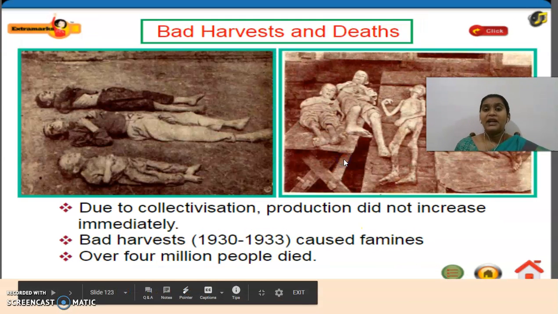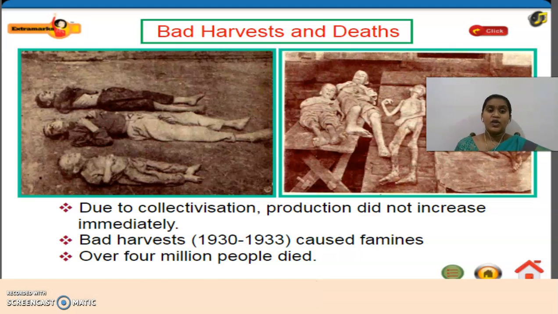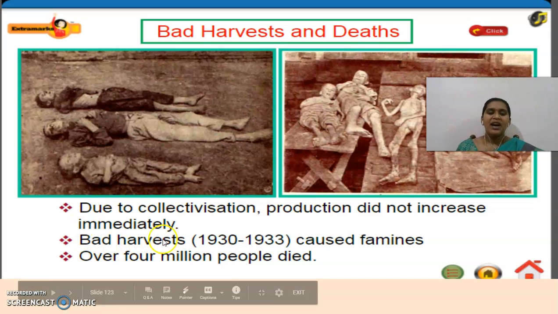And then finally what happened? Bad harvests and deaths. There was already a famine, and we know the people were struggling without food, starving. Yes or no, children? Due to this collectivization, production did not increase immediately. As we know, whatever we do for agriculture, we can't expect production to increase immediately. So the production did not increase immediately, and a huge famine followed. Bad harvests between 1930 and 1933 caused the famine.